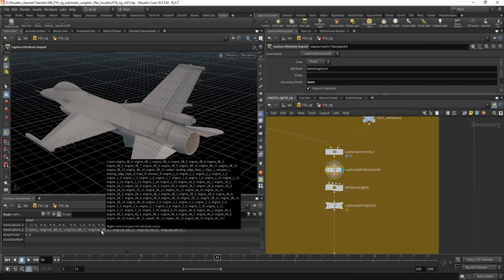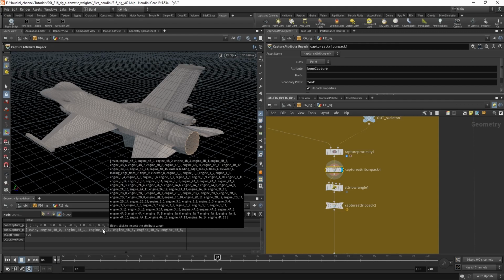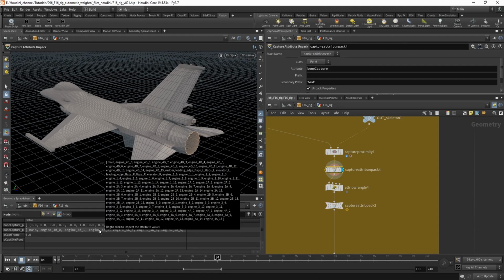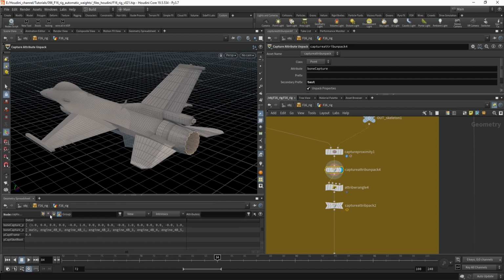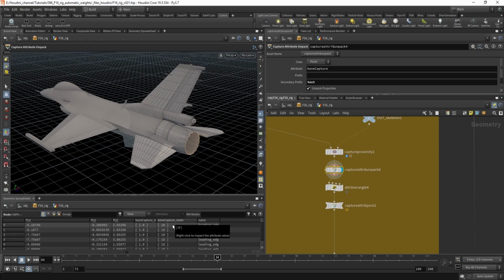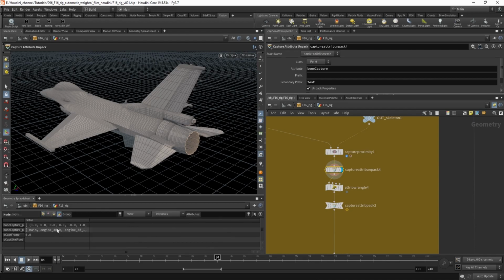So if I want a point to be assigned to this bone, I need to assign the number 3 to the bone capture index. So this means this point is assigned to bone number 18, and this is driven by the position of the bone in this array.